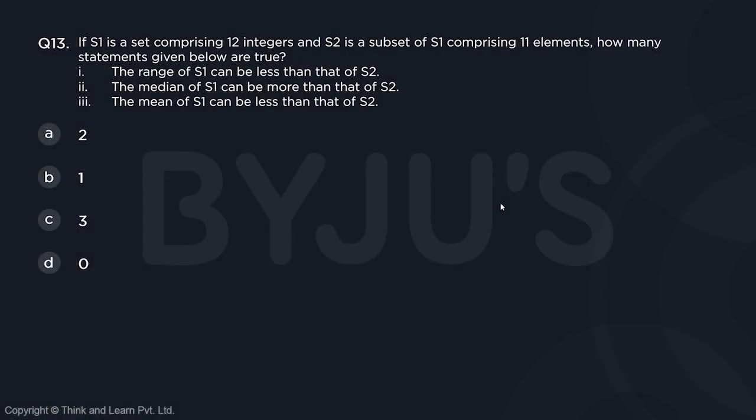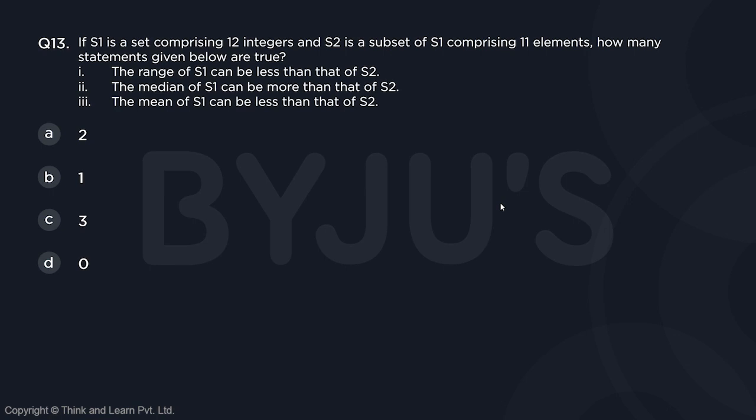Question number 13. If S1 is a set comprising 12 integers and S2 is a subset of S1 comprising 11 elements, how many statements given below are true? The range of S1 can be less than that of S2. The median of S1 can be more than that of S2. The mean of S1 can be less than that of S2.